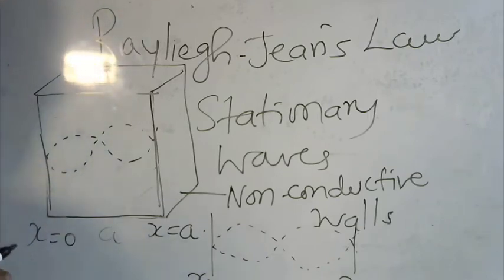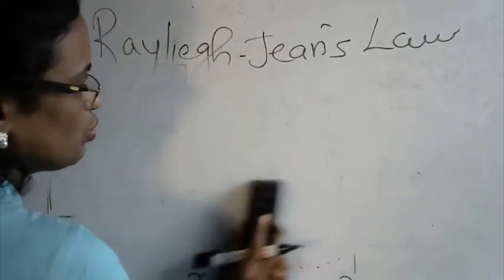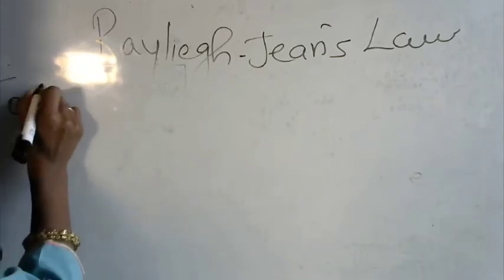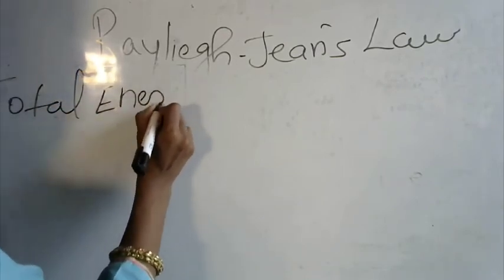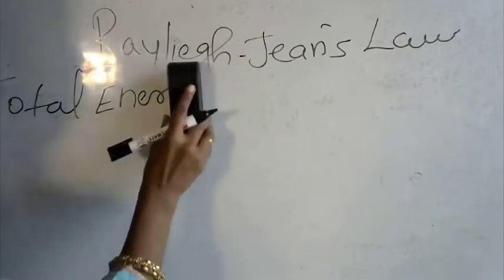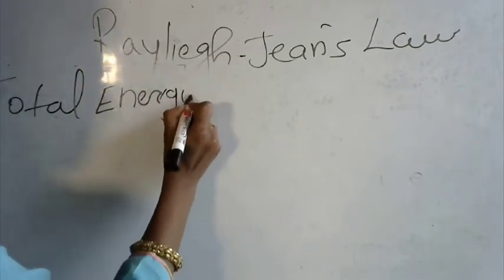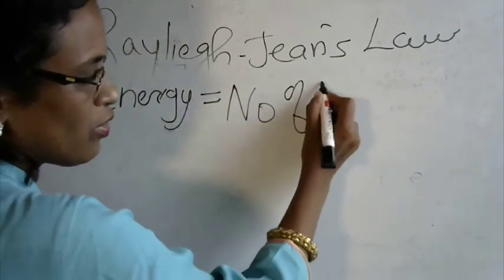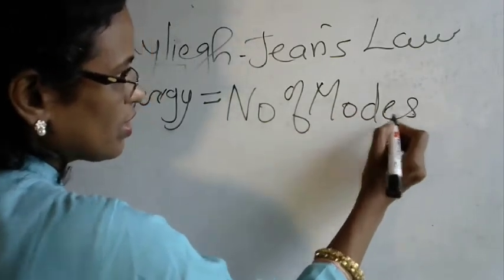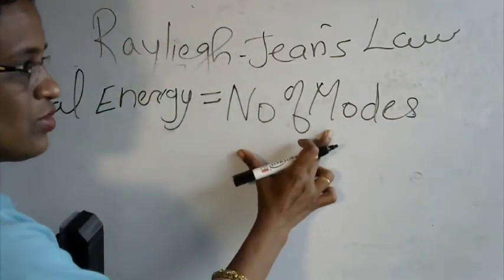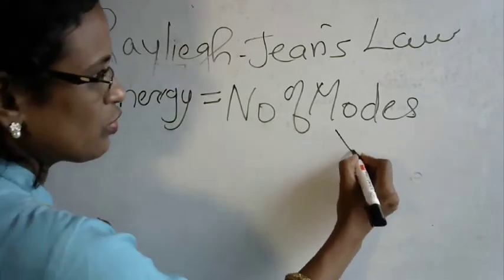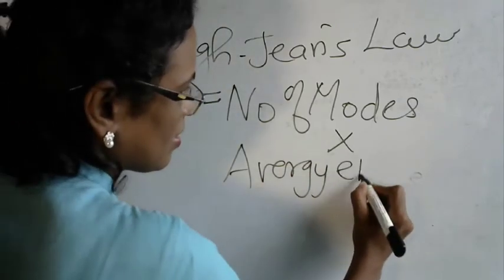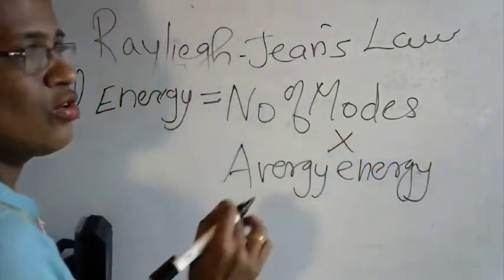So the formula that they used, I'm giving it first. The total energy of the wave is equal to the number of modes, which we are going to calculate first from an equation, multiplied by the average energy of the wave.